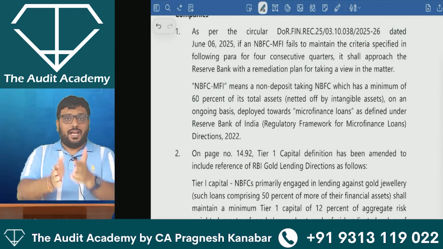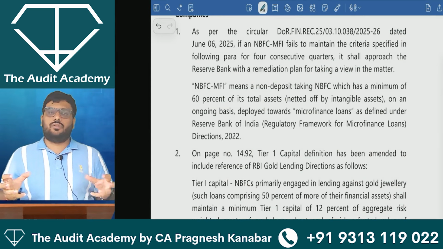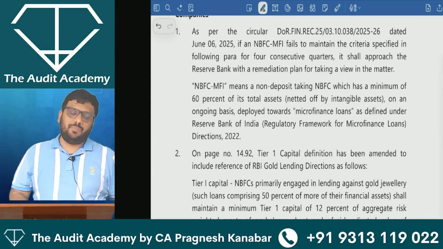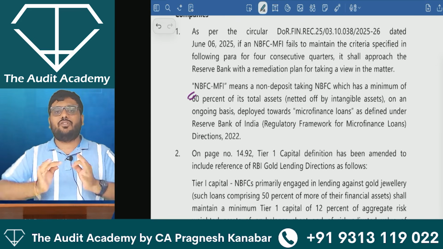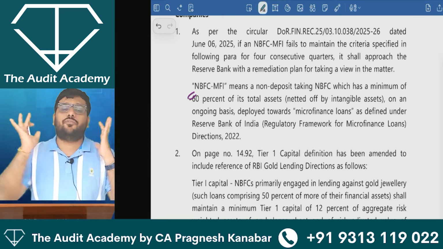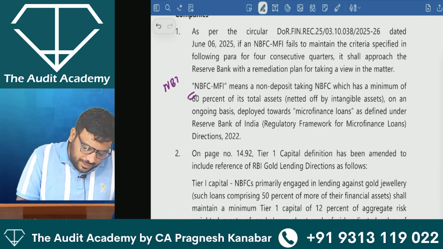So, if the NBFC is engaged in giving microfinance loans, then that is called an NBFC-MFI, but they have given the percentage of assets of the NBFC that should be deployed for these loans. Very simple calculation. Take any NBFC's balance sheet, look at their asset side.